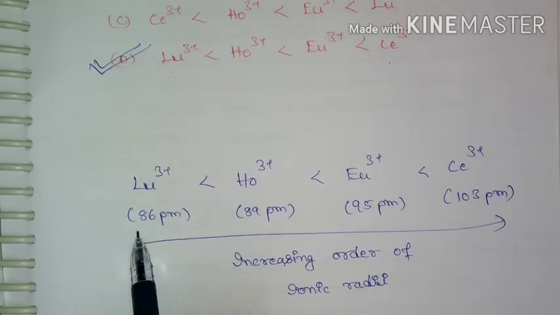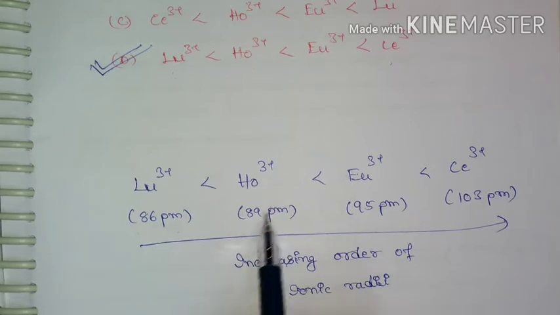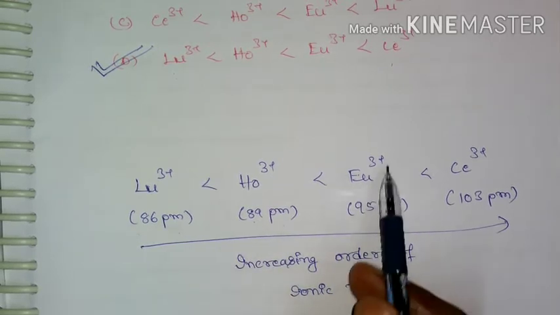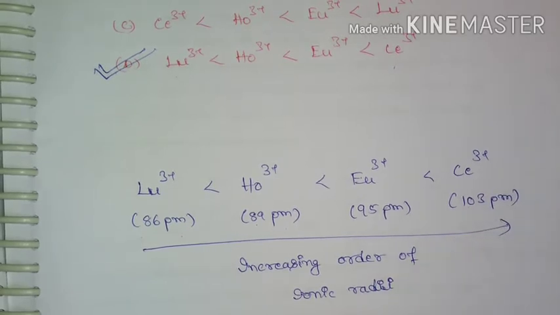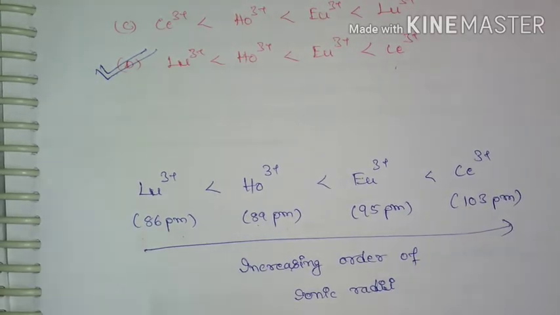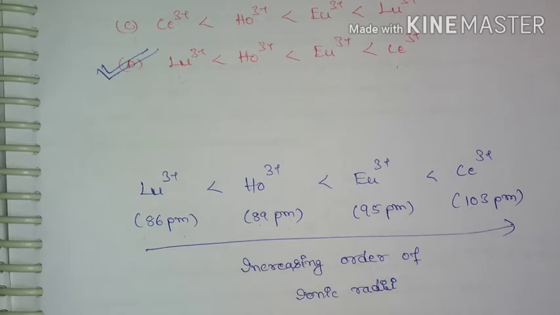Lutetium 3+ has 86 picometer, holmium 3+ has 89 picometer, europium 3+ has 95 picometer, and cerium 3+ has 103 picometer. So this is the increasing order of ionic radii.